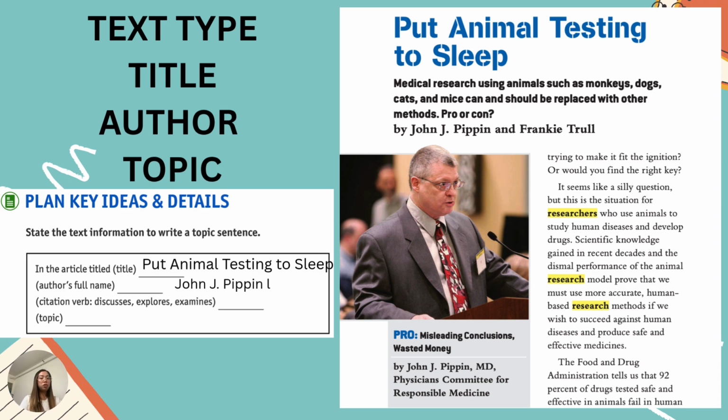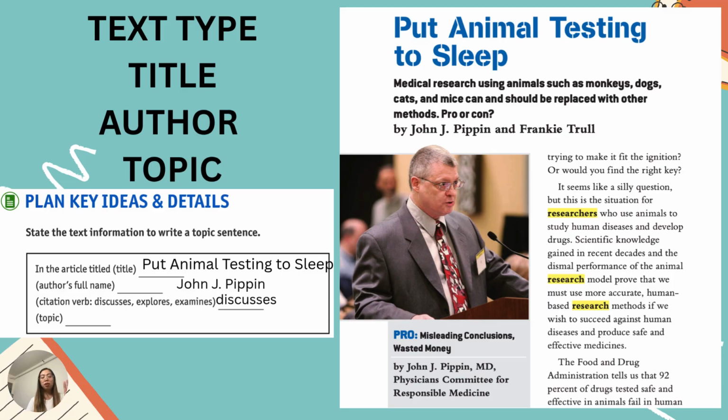Next, we have to use the citation verbs. For the topic sentence, we can use discusses, explores, and examines. But for our example, we will use the word discusses. We use discusses, the S form of the verb, because John J. Pipin is only one. We have the text type, the title, the author, and we also provided ourselves a citation verb.